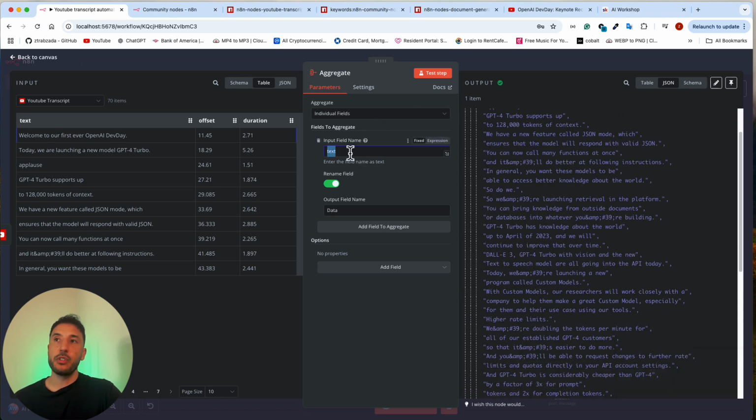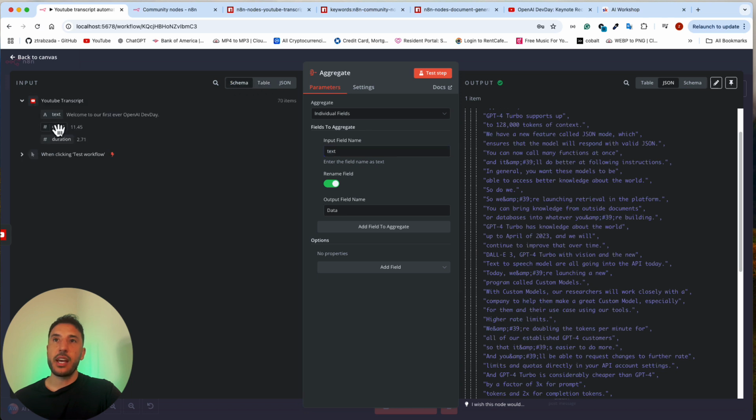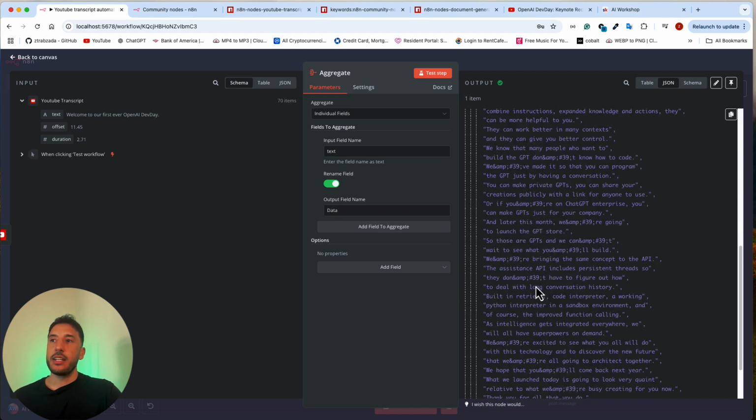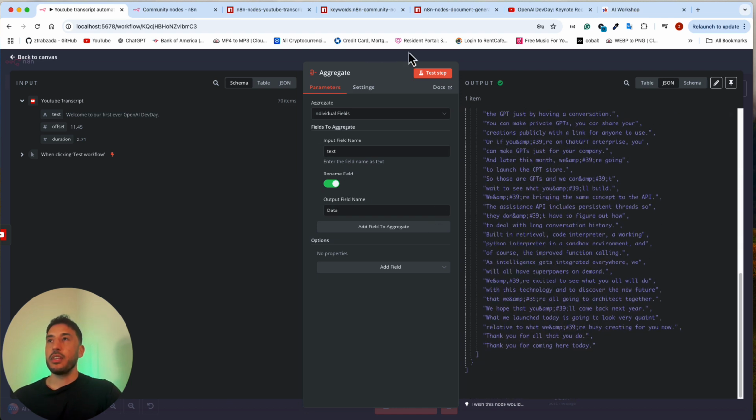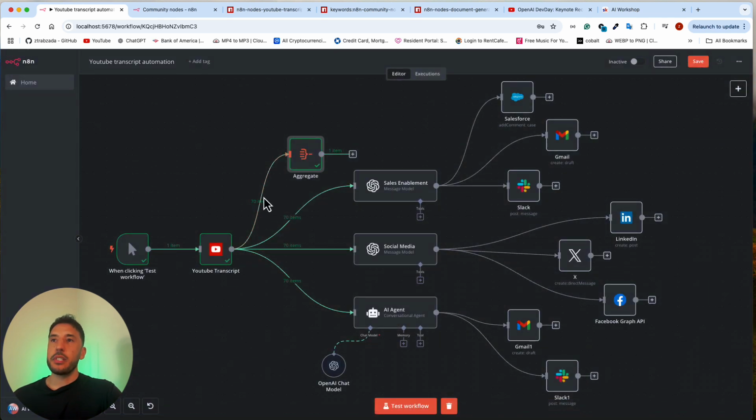And again, all you have to do is put the input field name. In this case, I think it was the text. Yep, right here is the text. I'm renaming the field to data, and it's going to provide me all of that data without the timestamps or anything like that. But anyways, for our purposes, we don't need to do that, so I'm going to get rid of this.